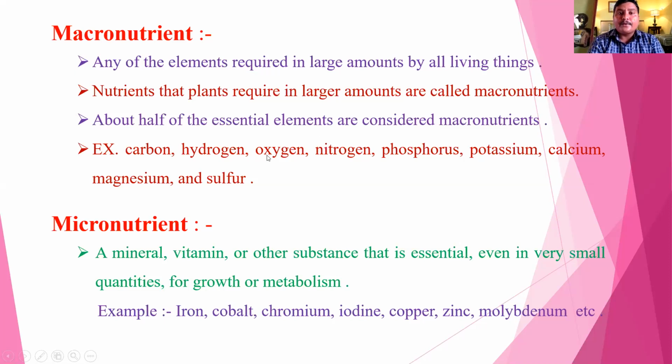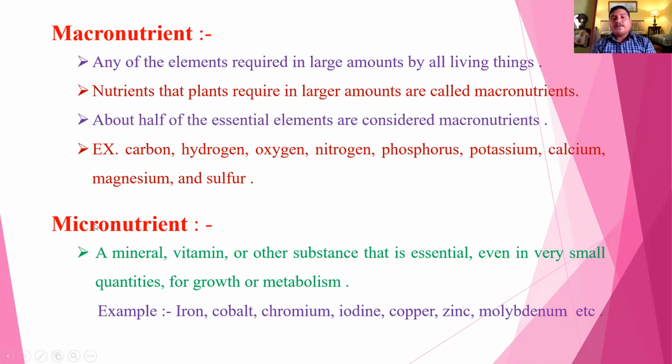Examples: carbon, hydrogen, oxygen, nitrogen, phosphorus, potassium, calcium, magnesium, and sulfur. From these, carbon, hydrogen, oxygen are taken by plants from the air, and nitrogen, phosphorus, potassium, calcium, magnesium, sulfur from the soil, meaning the root.